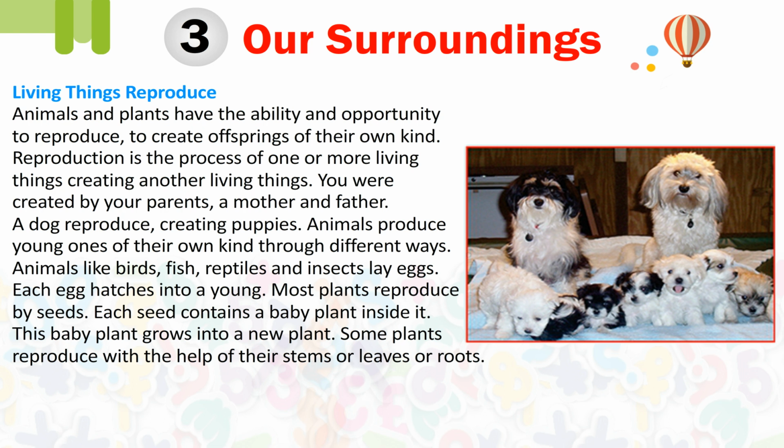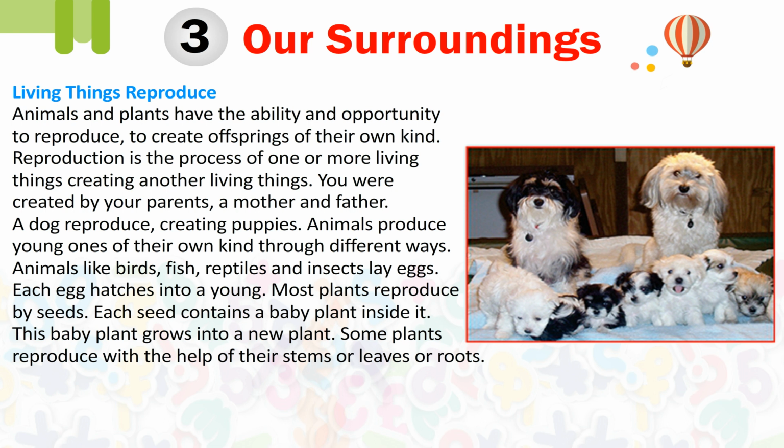Living things reproduce. Animals and plants have the ability to reproduce, to create offspring of their own kind. Reproduction is the process of one or more living things creating another living thing. You were created by your parents, a mother and father. A dog reproduced creating puppies.